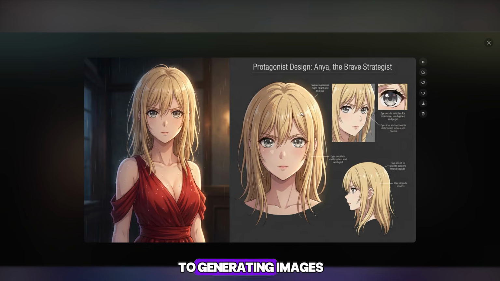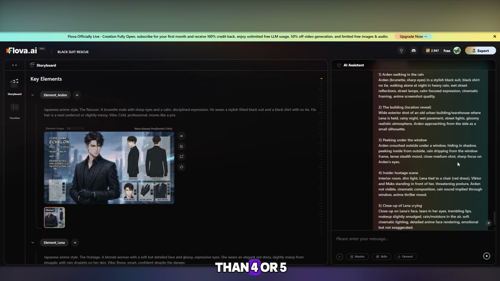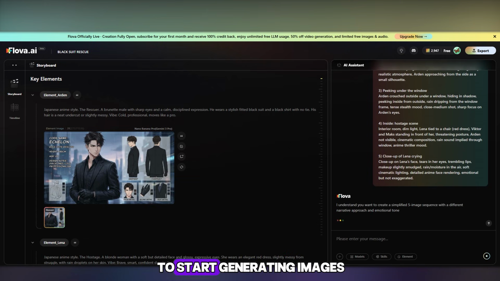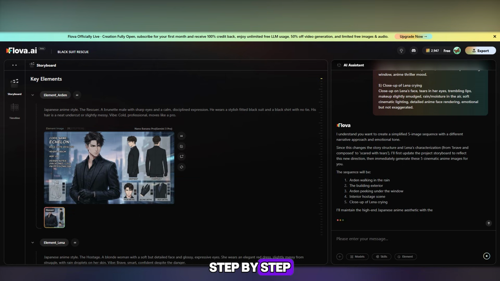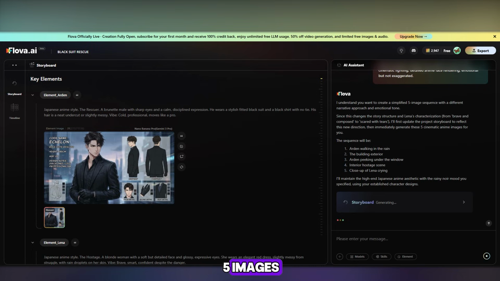Next, we move on to generating images. I recommend asking the AI to generate no more than 4 or 5 images at a time, so it's easier to edit or continue without getting confused. We write a prompt to start generating images step by step, describing each image and what should be in it so Flova AI understands better. You can follow my example. I describe 4 to 5 images, then just wait for the AI to generate them. In my opinion, this is very convenient.